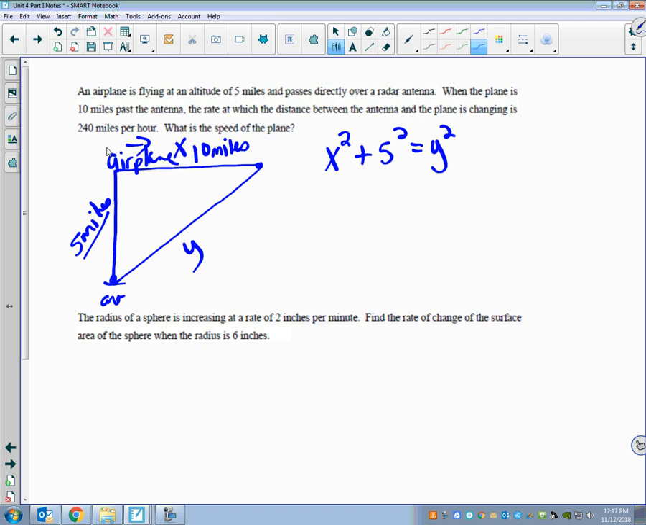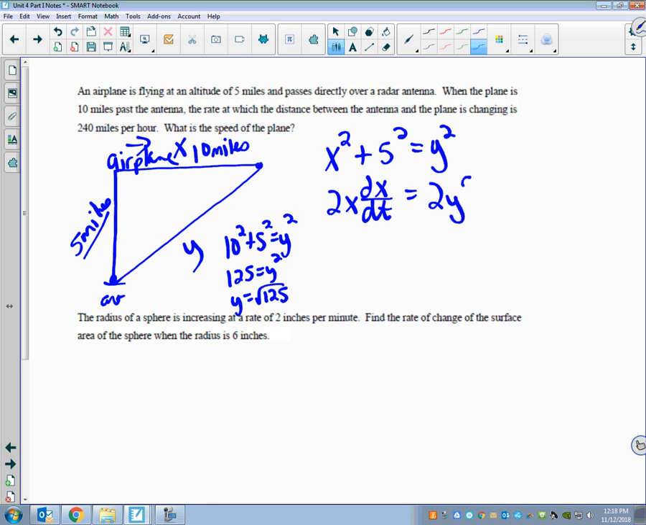So x squared plus 5 squared equals y squared is going to be the equation I take the derivative of. But if I know this is 5 and this is 10, I can also find what y is, right? And so like my side equation is I could also say, if I go in order, 10 squared plus 5 squared equals y squared. So 125 equals y squared. And you could break that up, but I'm just going to leave it as that for now. So that's like my side work.